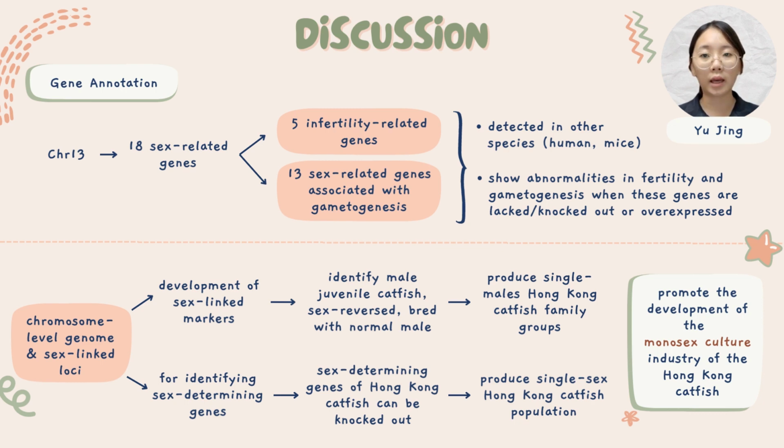The chromosome-level genome and sex-linked loci are useful for the development of sex-linked markers that can be used to identify male juvenile catfish, then we sex-reverse them and breed with normal males to produce all-male Hong Kong catfish family groups. The sex-linked loci also allow identification of sex-determining genes that can be knocked out to produce a single-sex Hong Kong catfish population. So in summary, the construction of the chromosome-level genome and identification of sex-linked loci can promote the development of the monosex culture industry of the Hong Kong catfish, which has important economic significance.